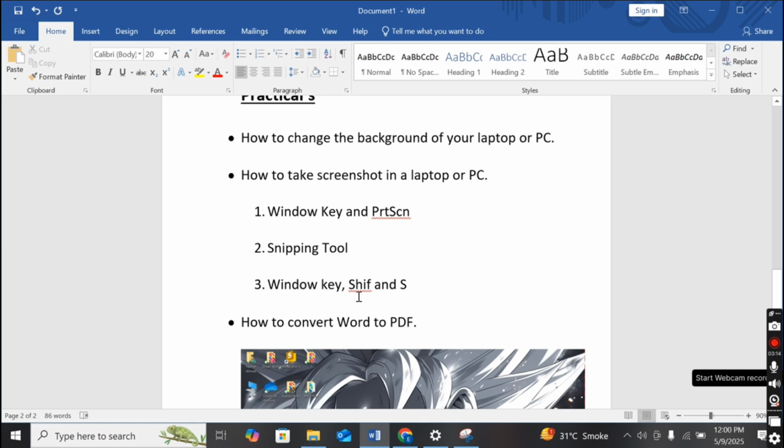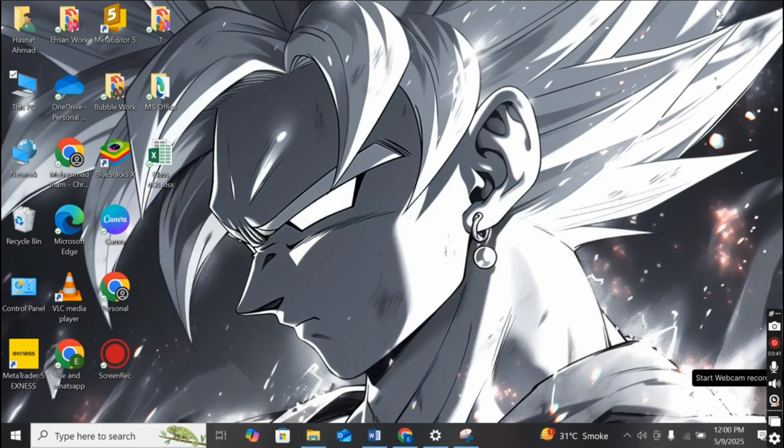Now we will start practical number 2, method number 3, that is taking the screenshot with the help of the Windows key plus the Shift key and the S key. This is basically used to take the screenshot of a specific area. First we will go to the desktop option, because I want to take the screenshot of my desktop.